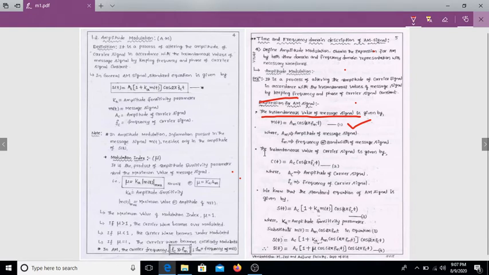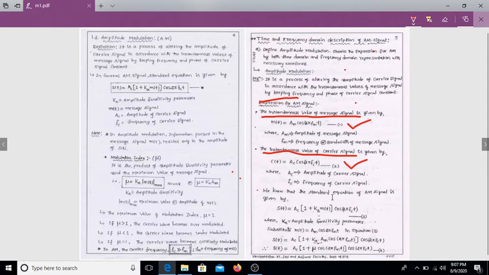The first is the instantaneous value of the message signal. The next is the instantaneous value of the carrier signal: c(t) = Ac cos 2π fc t. This is the second equation. First is m(t) = Am cos 2π fm t, and next is the carrier signal c(t) = Ac cos 2π fc t, equation number 2, where Ac is the amplitude of the carrier signal and fc is the frequency of the carrier signal.